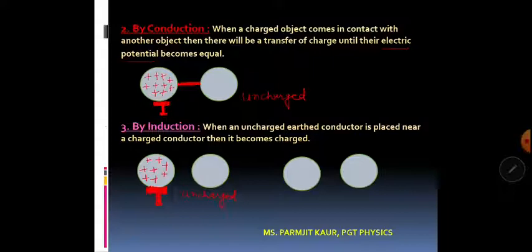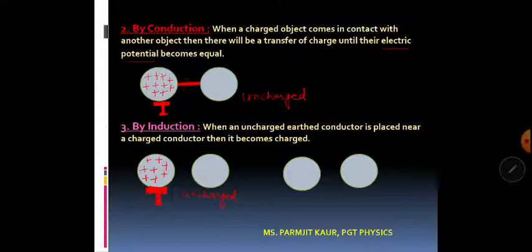Here I have taken one example where we have a charged sphere placed on an insulating pad. Why do we place it on an insulating pad? So that charge from this sphere does not leak to earth. The insulating stand can be anything like a plastic box or a wooden table, over which a charged object is placed. Then we bring it in contact with another object which is uncharged.